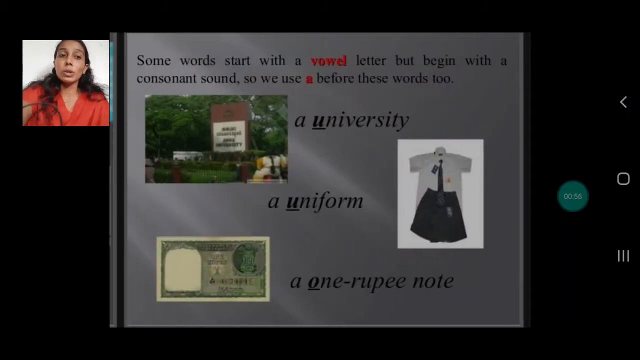Some words start with a vowel letter but begin with a consonant sound. We use a before these words too. For example, a university. See, U is a vowel, but we have used the article a because university sounds as Y. A uniform, a one rupee note. When I say one, the O is silent over here, it sounds as W. So it's a consonant, so a is used.